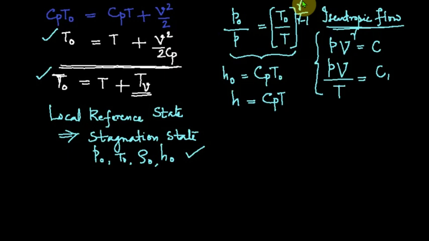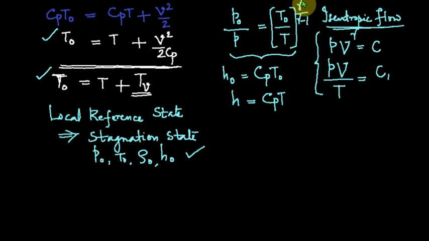Remember one important thing: we are dealing with isentropic flow situations, and for defining the stagnation state we considered isentropic flow without shaft work. In a compressor, for isentropic compression, we use stagnation states as reference, but shaft work is involved in the compression.